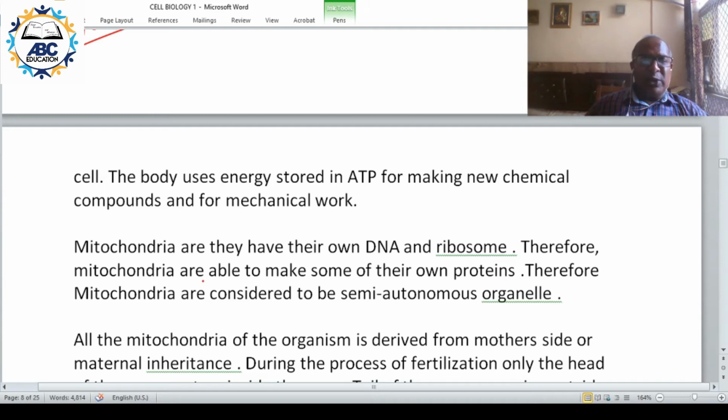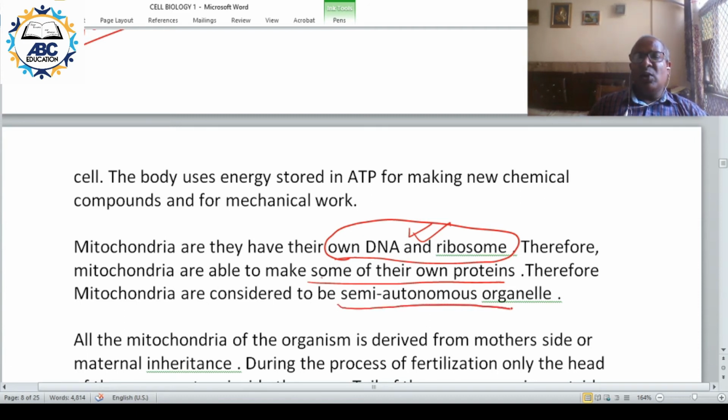Another unique feature of mitochondria is that they have their own DNA and ribosome. Only mitochondria and chloroplast have their own DNA and ribosome. This is a unique feature, and that is why they are able to make some of their own protein, and that is why mitochondria are considered to be semi-autonomous organelle.